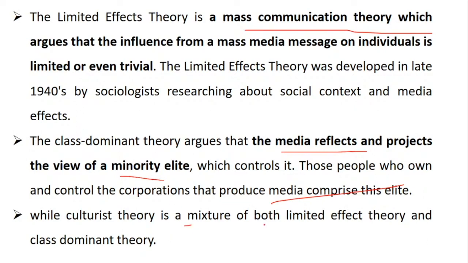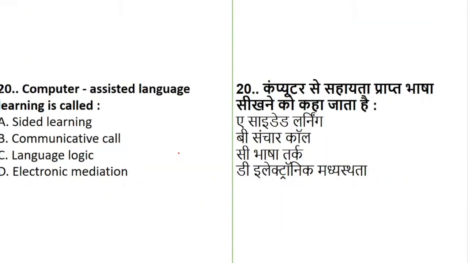Culturist theory is a mixture of both limited effect theory and the class dominant theory. Okay, just keep these theories in mind. They are related to mass communication. You can get any question out of it. Though you don't just go from question to question, anything inside the question should be read properly. It can be a part of your question. Is it clear?